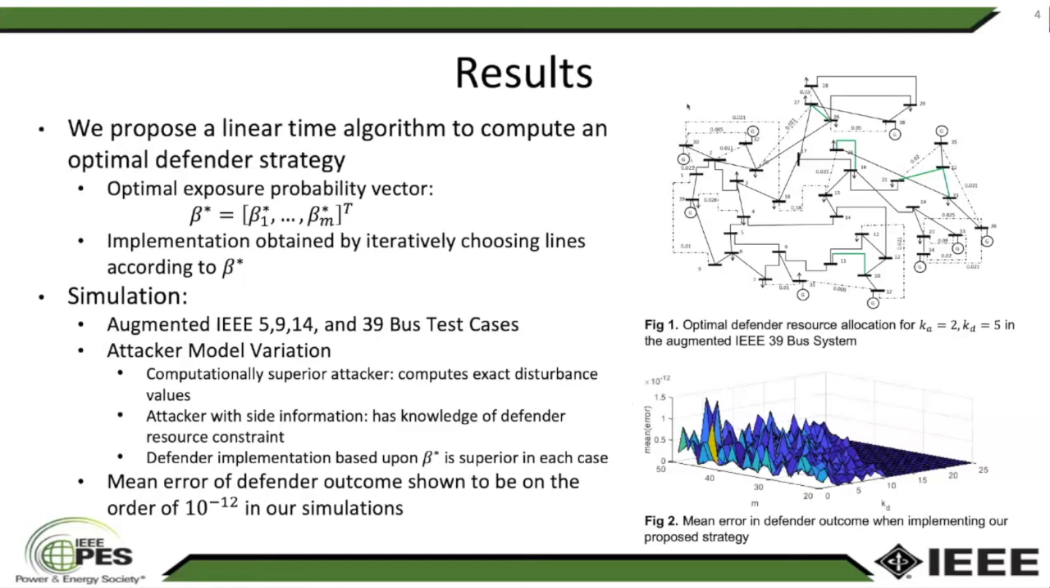And we have shown that the defender implementation we have proposed based on the optimal exposure probability vector is an optimal strategy in each of these cases, regardless of the capability of the attacker. We've also shown that the mean error of the defender outcome when compared to the exact solution is on the order of 10 to the negative 12.